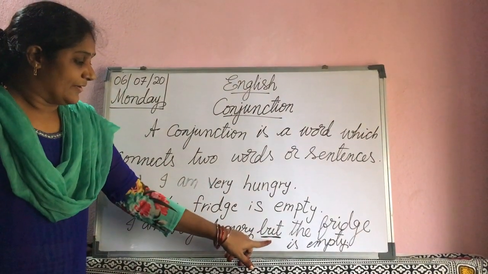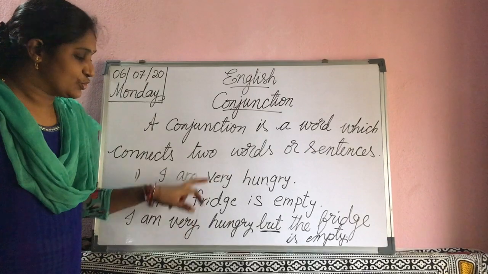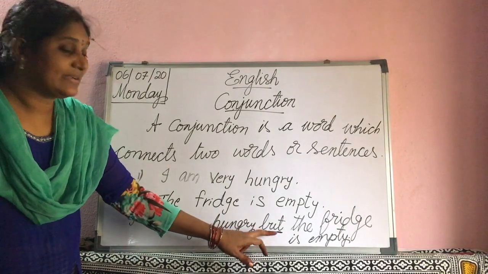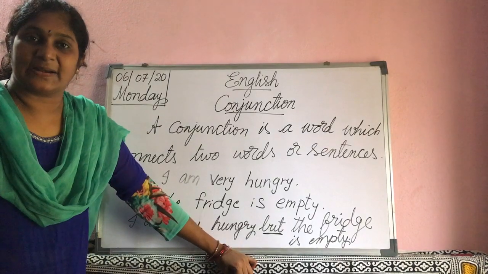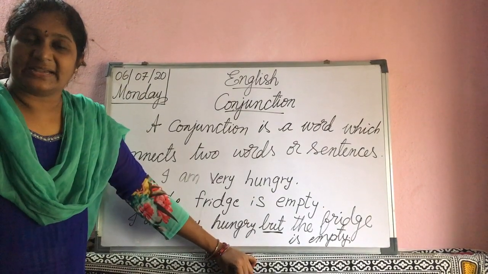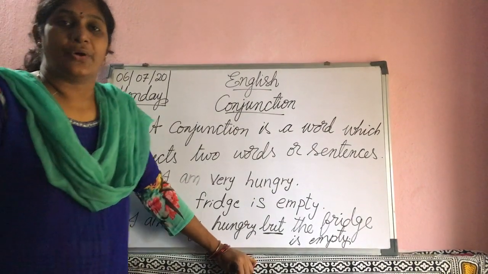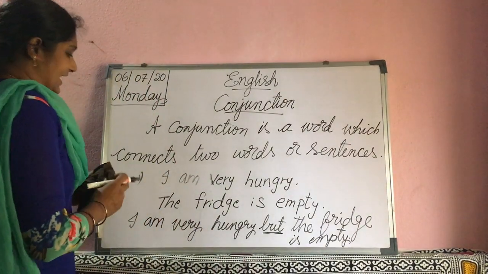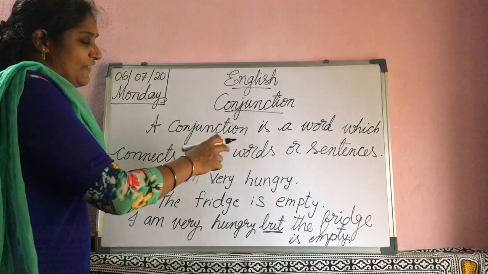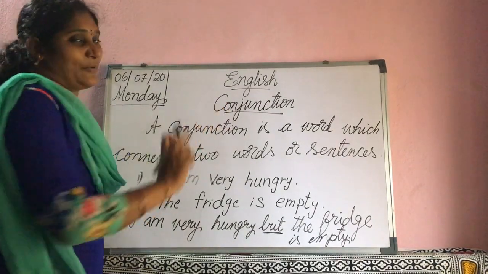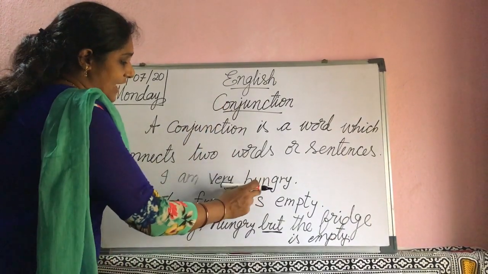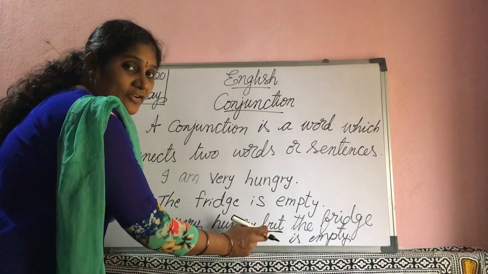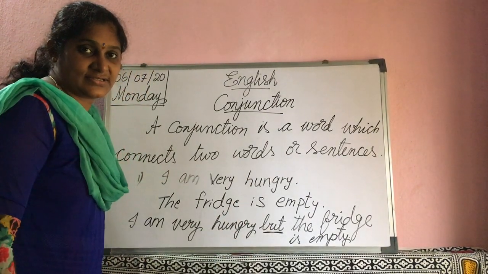Here I connect these two sentences with "but". Here "but" is a conjunction. But means kani. Okay, like this we can simplify the sentences with the help of conjunctions. We can connect the sentences with the help of conjunctions.